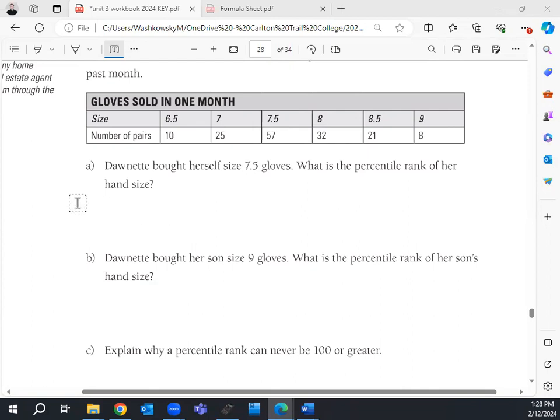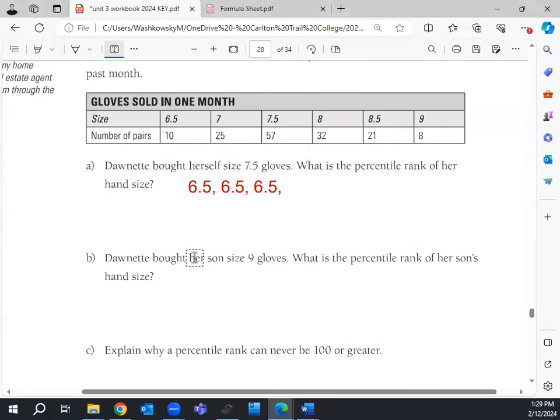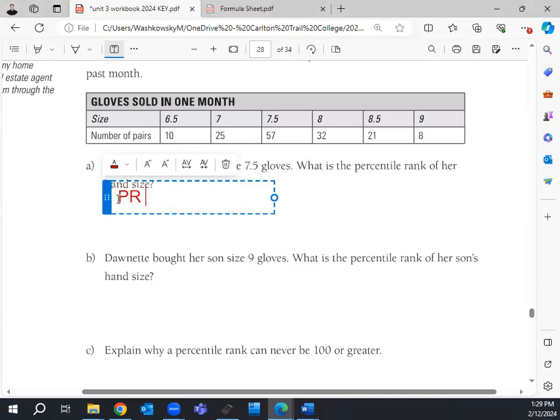So in this case, this one is where we have lots of different data sets. If I were to write this out, I would get 6.5, 6.5, 6.5. You wouldn't write it all out though, right? You're not going to write down 7.25 times, 7.5, 57 times, and so on. So just like before, we're still going to use that same formula. PR equals B over N times 100.